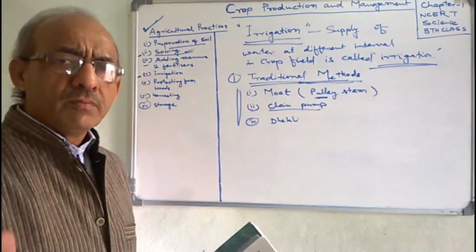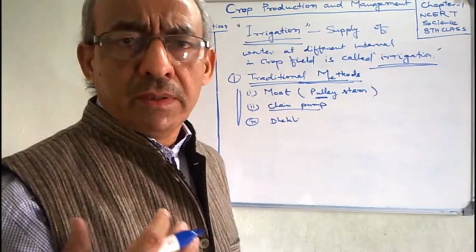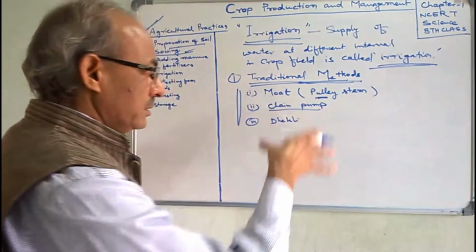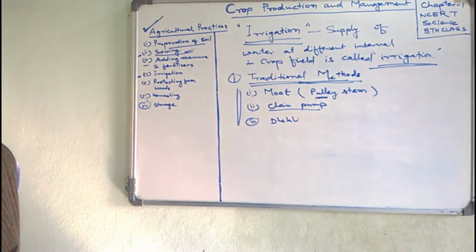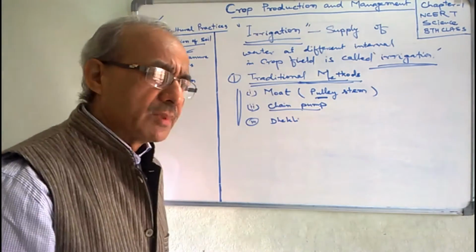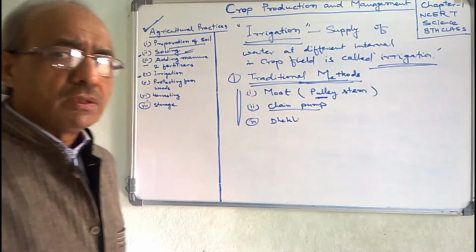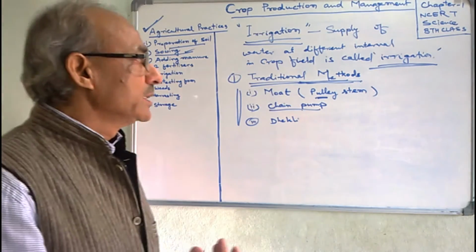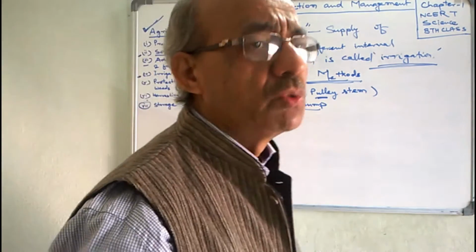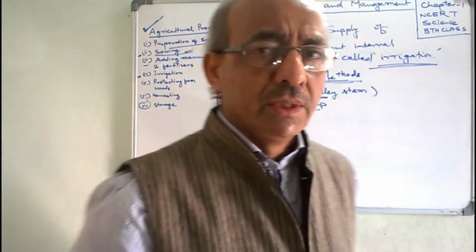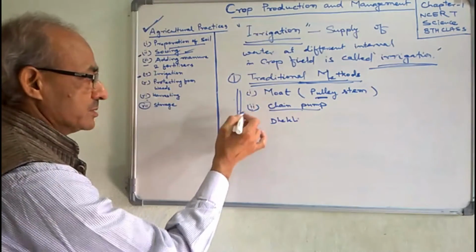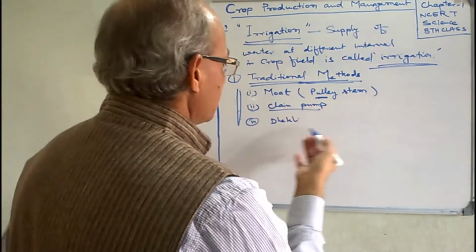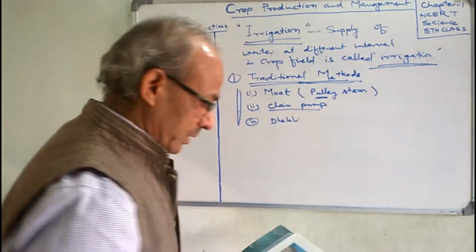We do not have to discuss details of these traditional methods. Only in examinations there may be a question, what are the traditional methods of irrigation which are used commonly in our country. So we simply write the names: moat, pulley system, chain pump, and Dhakuli.